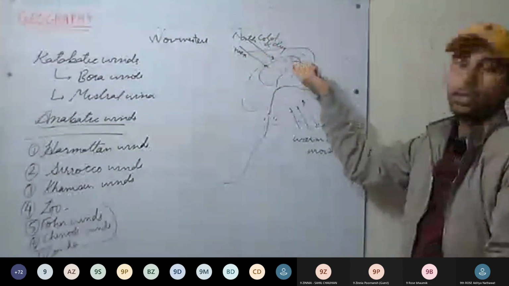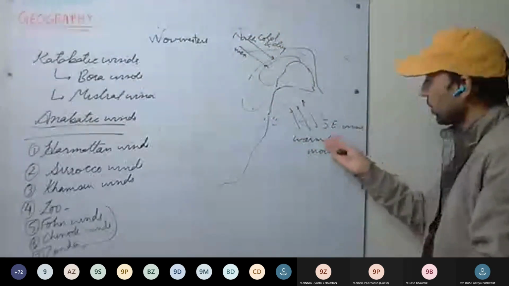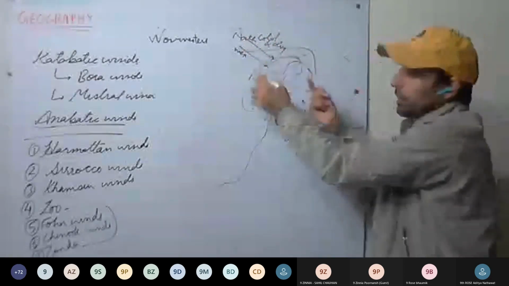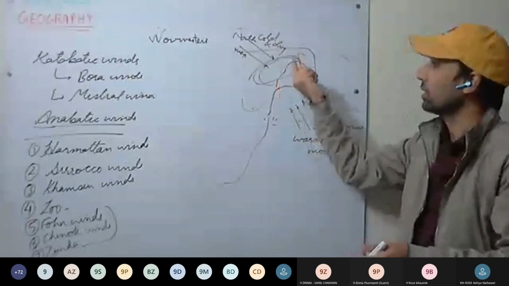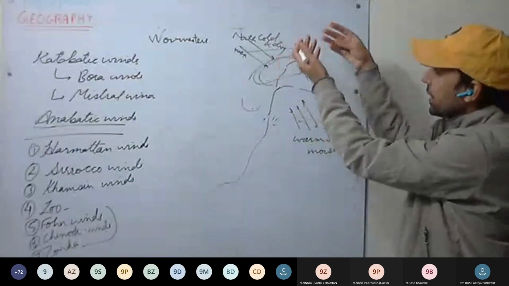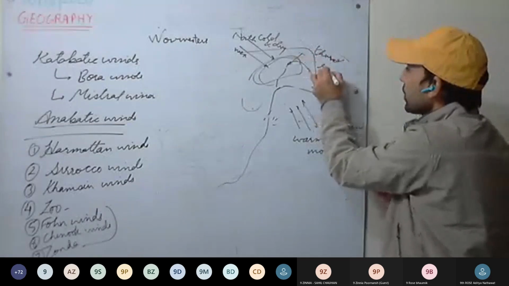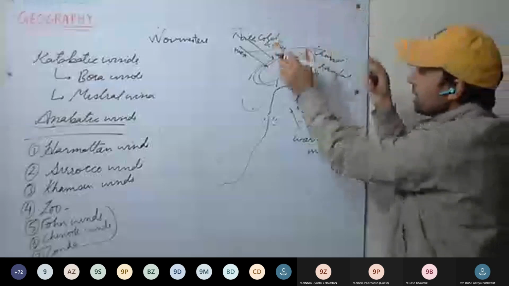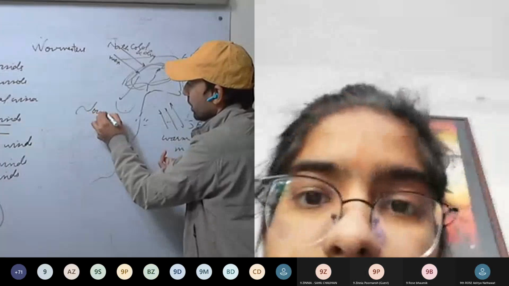So towards this low pressure, these cold and dry winds from the northwest and these warm and moist winds flowing from the southeast meet here. As they meet here, strong winds will be flowing here as well. Now they meet and rise, and thunderstorm and rainfall take place. These winds rise, condensation takes place, and rainfall takes place. These are called nor'westers.